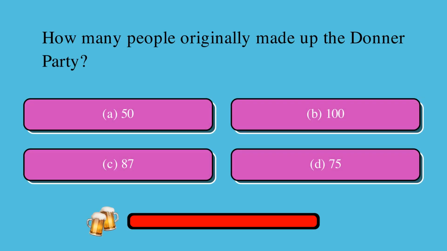How many people originally made up the Donner Party? Is it A, 50, B, 100, C, 87, or D, 75? The correct answer is C, 87.